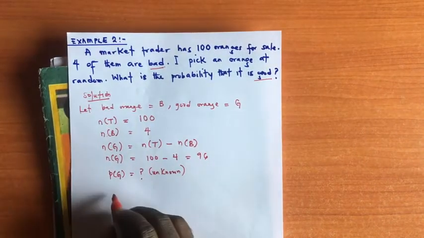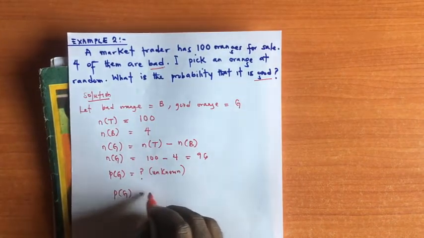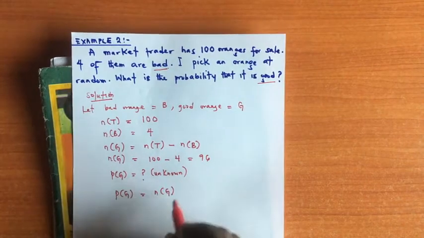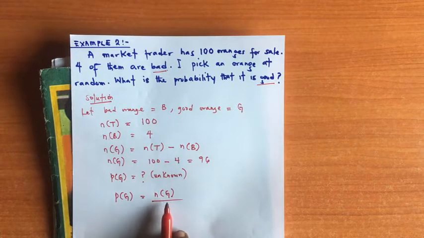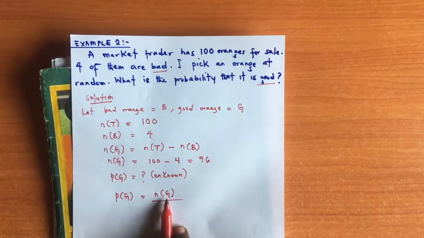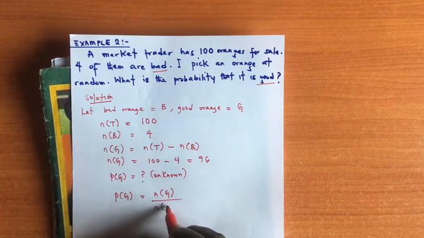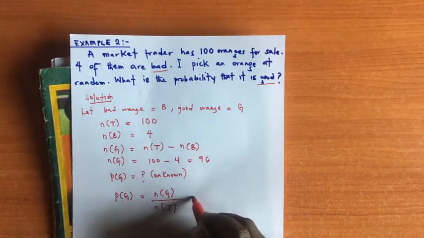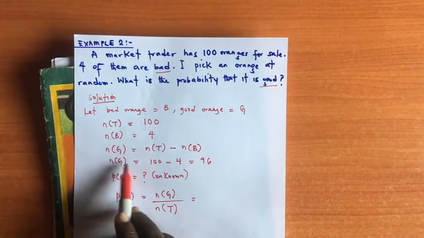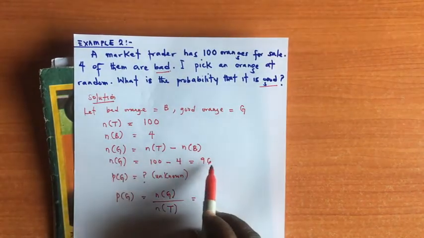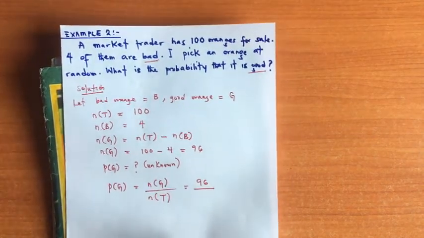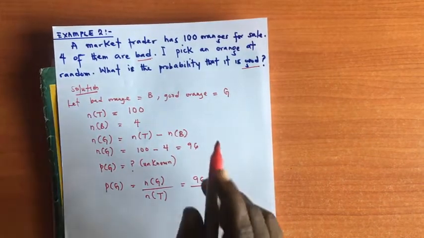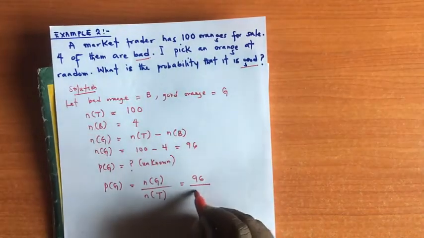Now we can say the probability of selecting the good orange is going to be the number of good oranges, which represents the number of successful outcomes, over the total number of possible outcomes. The number of successful outcomes is the number of good oranges. That is 96. I'm going to write 96 over the total number of oranges, which is 100.